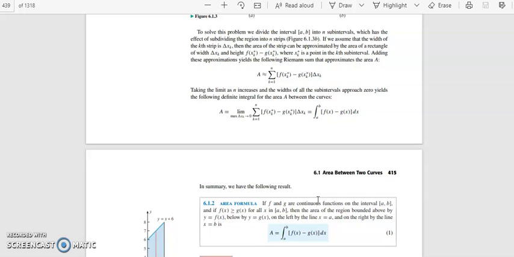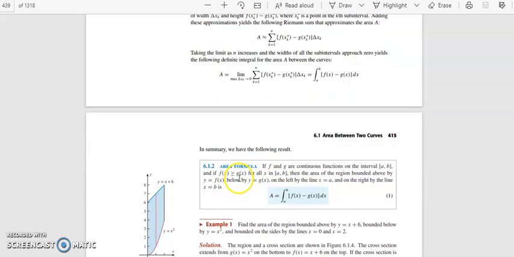So you can summarize the area formula in this way.